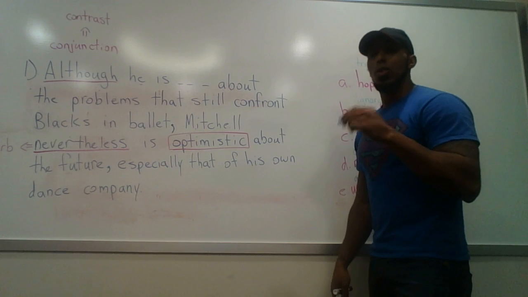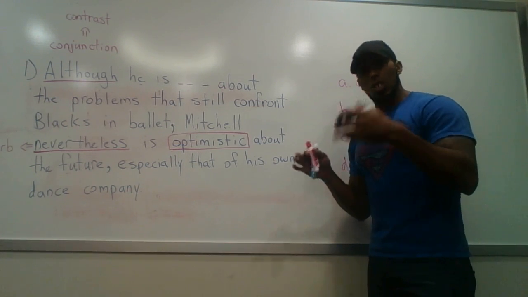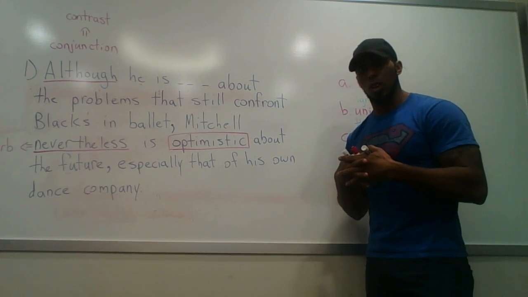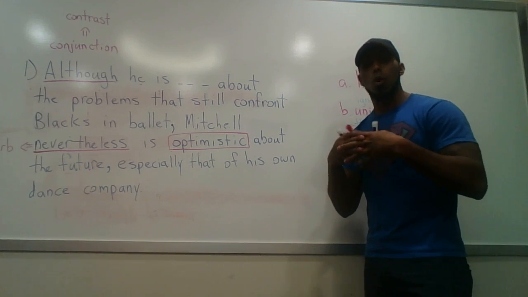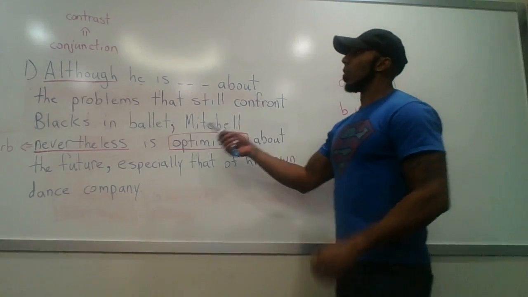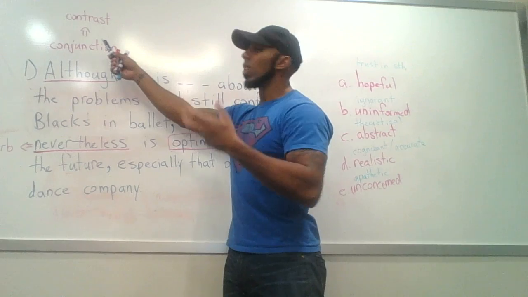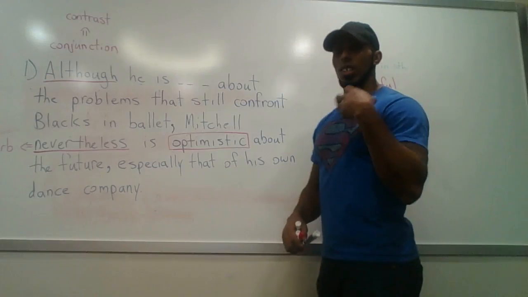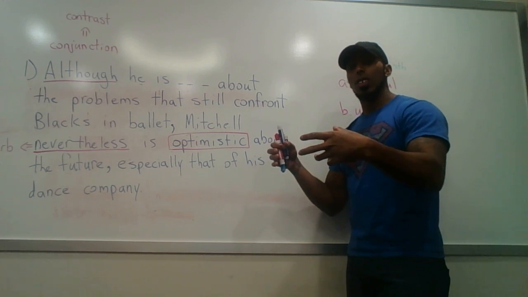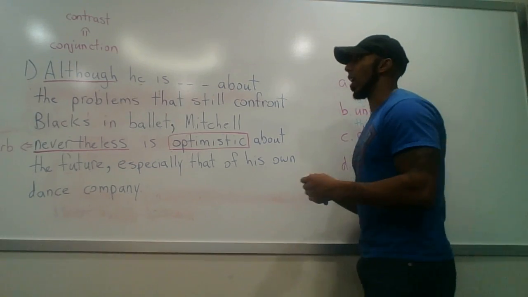Now, right off the bat, you can think of although kind of as being similar to but, right? Which is also a conjunction. And the purpose of conjunctions is to combine two separate clauses that have some kind of correlation, some kind of relationship, right? In this instance, we're using although, which is a conjunction that is used to connote contrast. There's a connotation of two contrasting ideas whenever you have the conjunction although, which is why I say you can think of it as but, right?